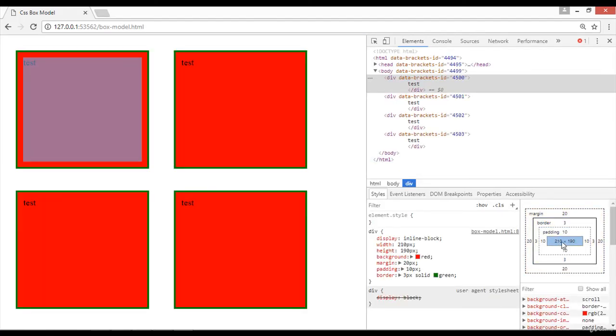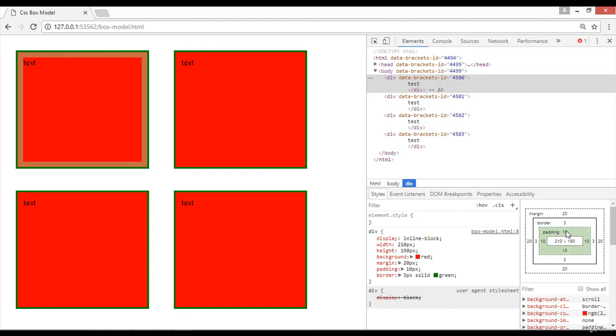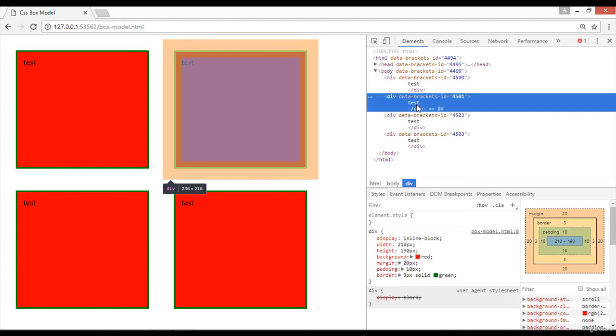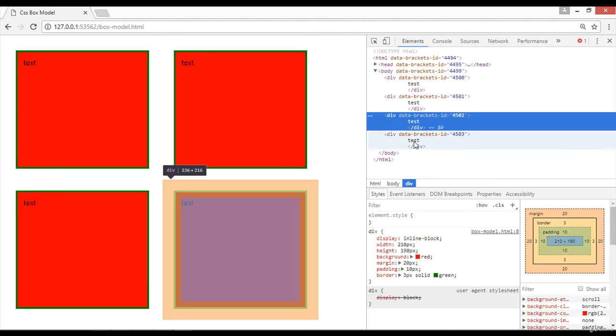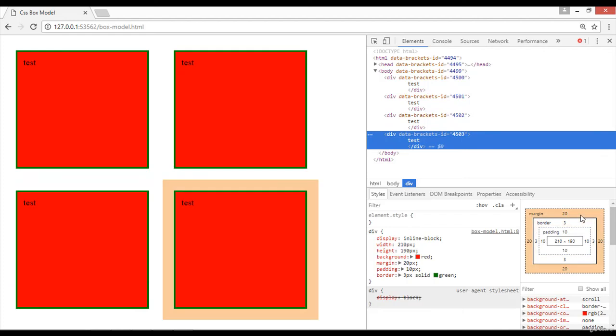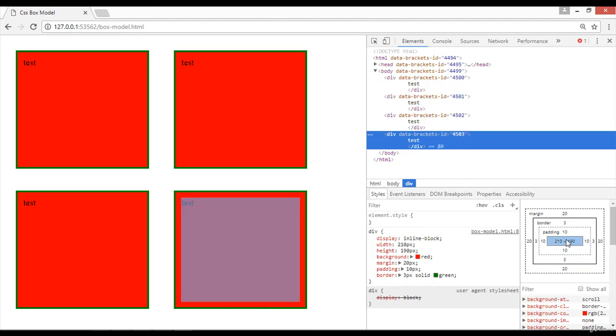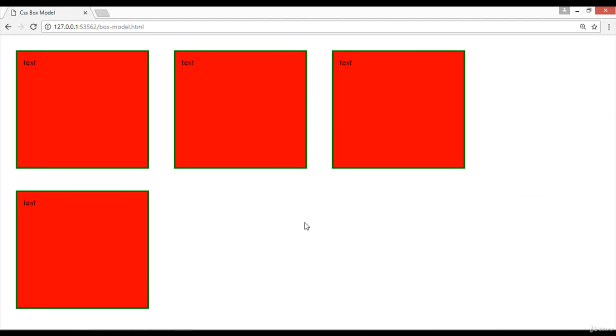Now you can see we have 200 pixel is the width and 190 pixel is the height. We have a different padding this time, 10 pixel of padding, then we have 3 pixel of border and 20 pixel of margin that we have used here. And you can see on the first box here it is highlighted. So you can see the second box, third box, and the last one. You can see here the margin, this the padding, and this the width and height that we have used for this one. So like this you can create boxes inside CSS.